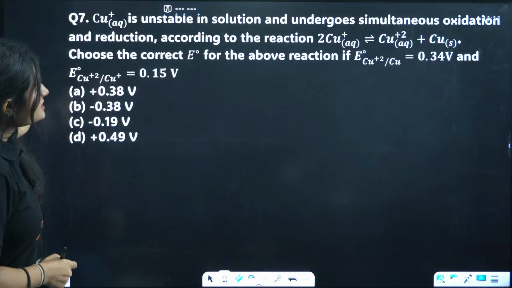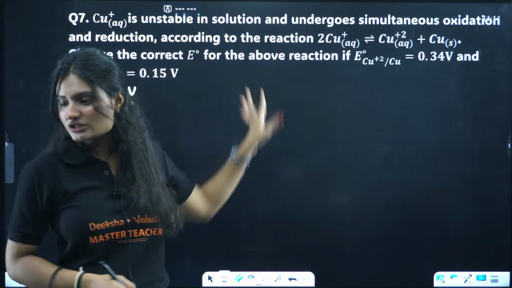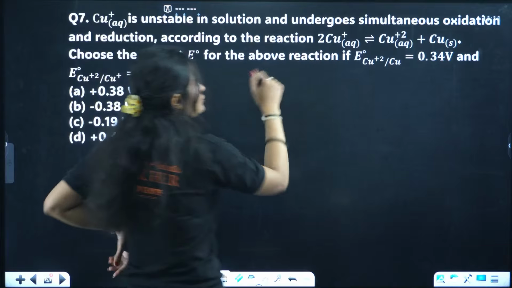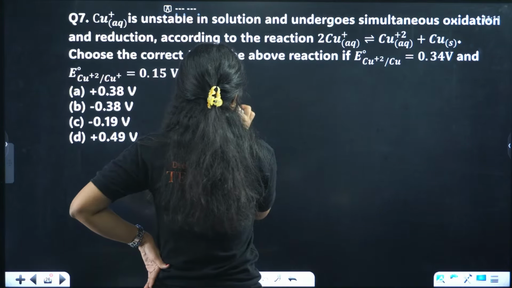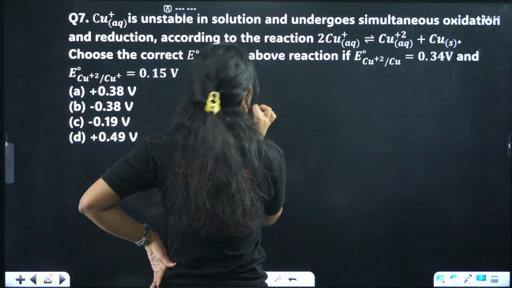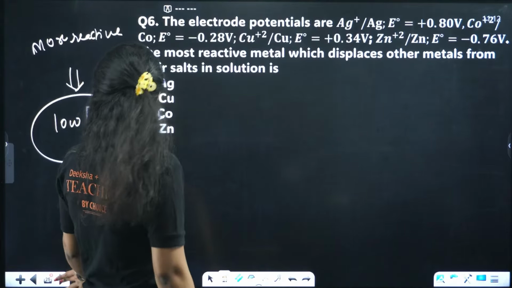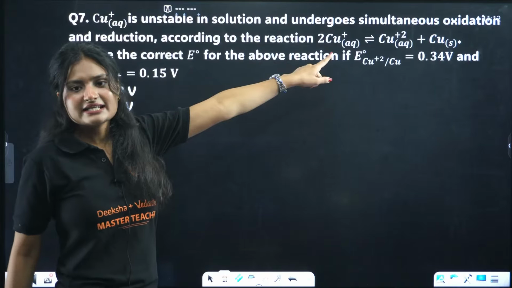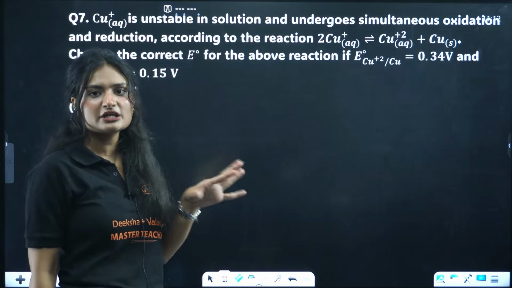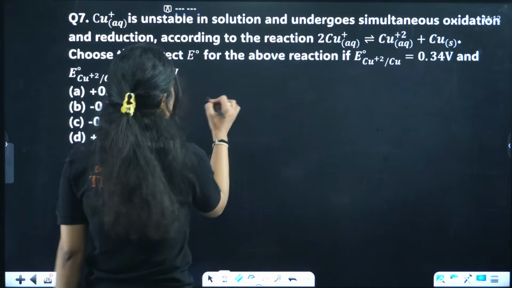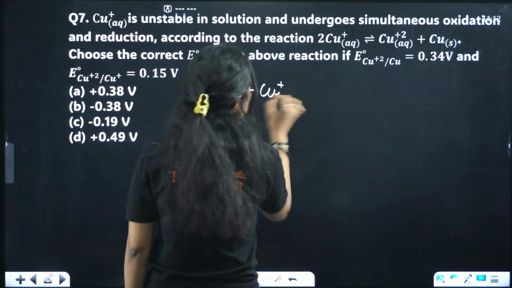Undergoes simultaneous oxidation. This is the overall reaction. We need to find the E0 for this reaction. I am going to simplify it a bit. We need to find the overall cell potential, the E cell, for this reaction. So I can just write it like this: Cu+ plus Cu+.